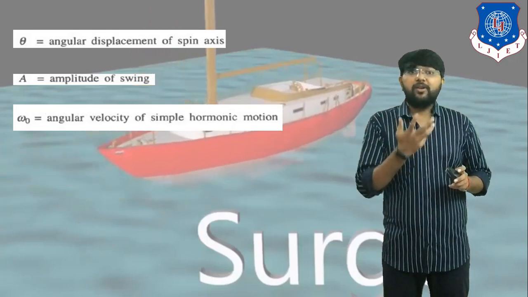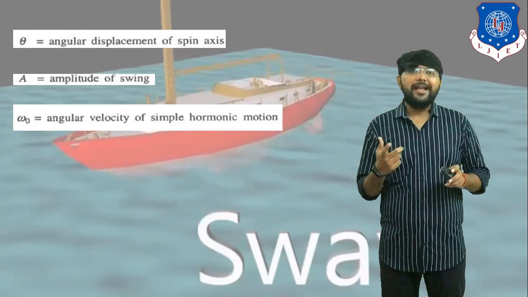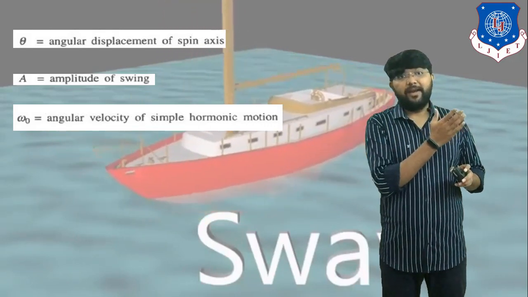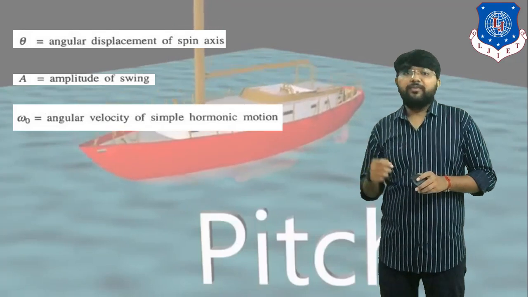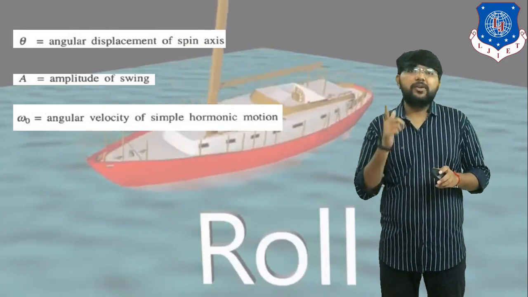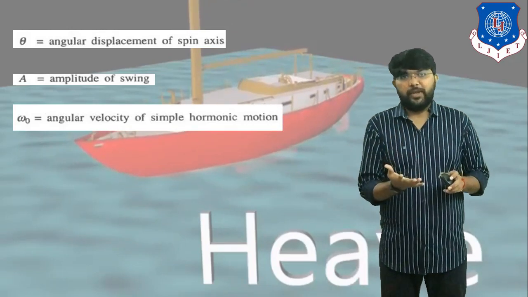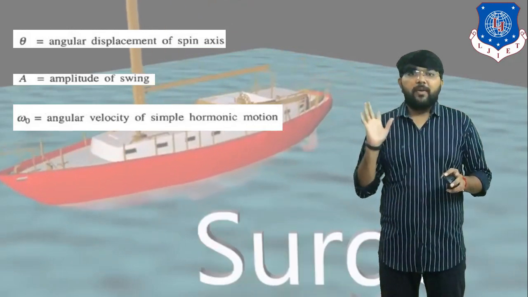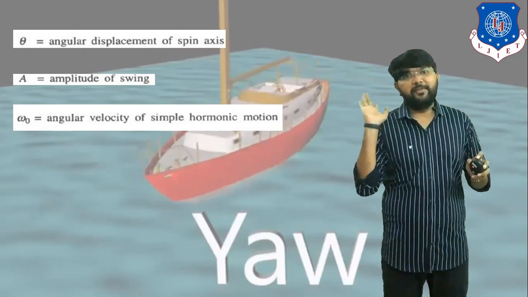What is the equation of simple harmonic motion? Omega is equal to 2 pi f, where f indicates the frequency. Or one more equation of simple harmonic motion is 2 pi upon Tp, where Tp indicates the time period of swing. So remember that omega 0 indicates the angular velocity of simple harmonic motion.